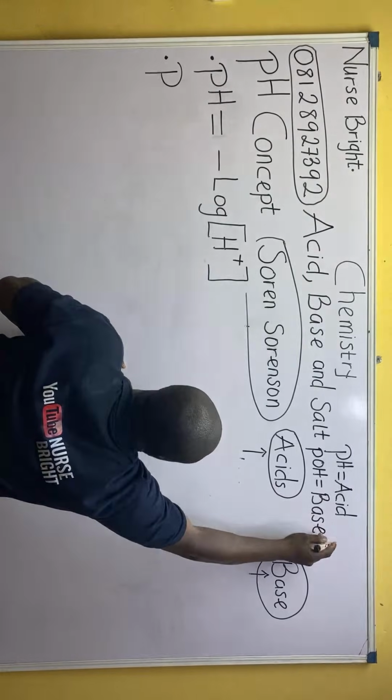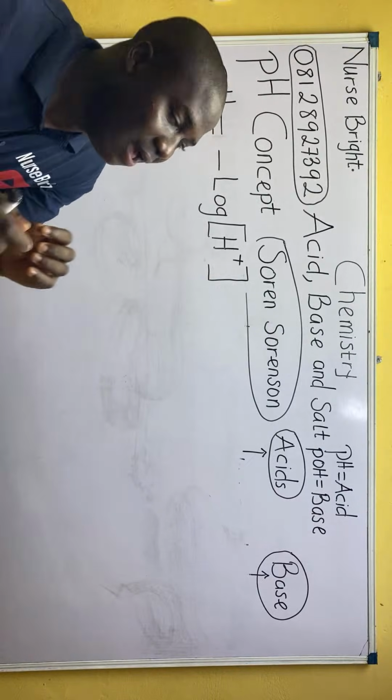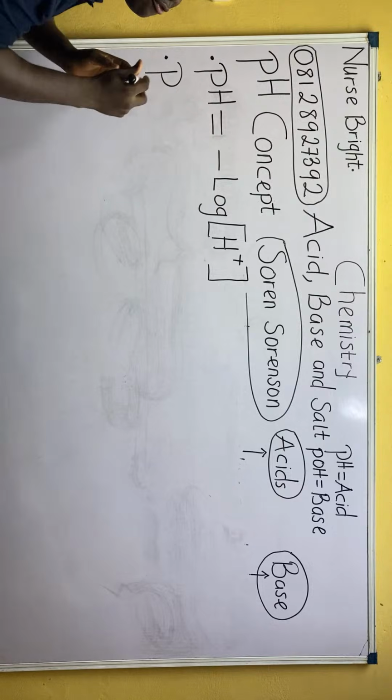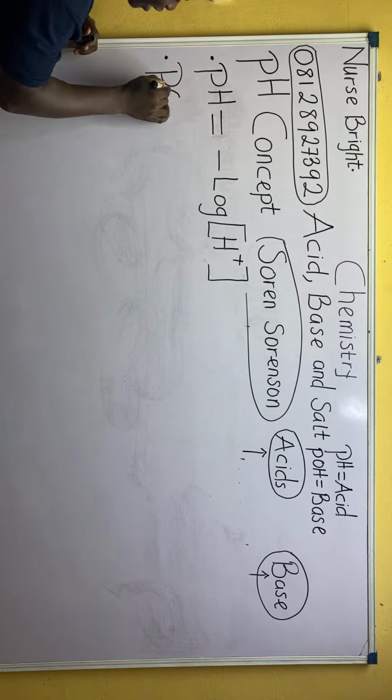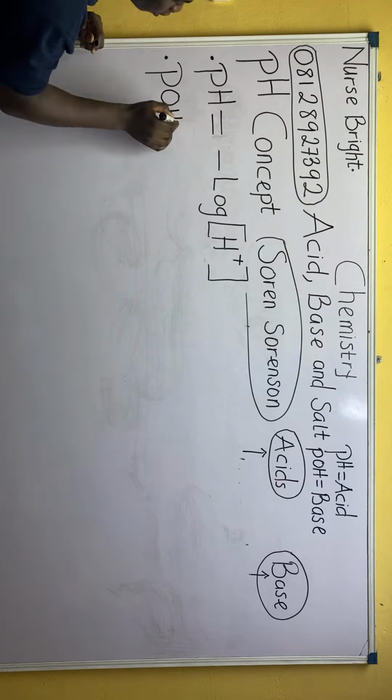All right, bases, guys, base. pH deals with acid, whereas pOH deals with base. So now listen and listen well. As we have a formula for pH, we have another formula for pOH, though the topic is called the pH concept, not the pOH concept. So here's the formula for pOH.